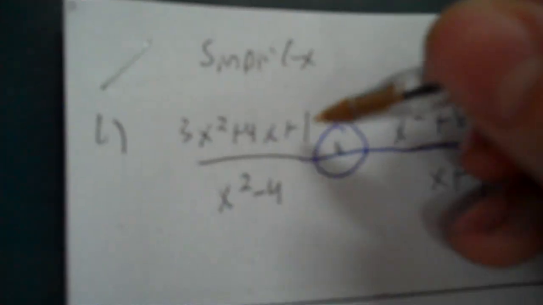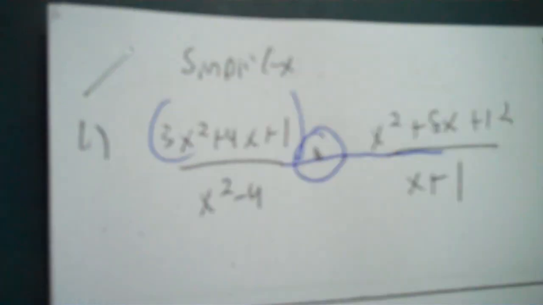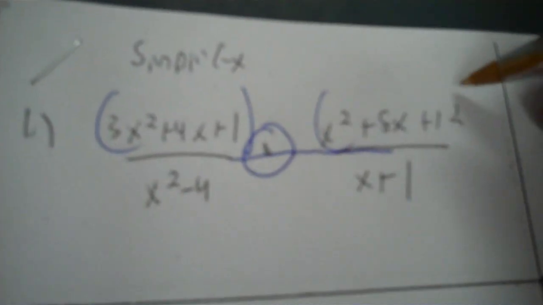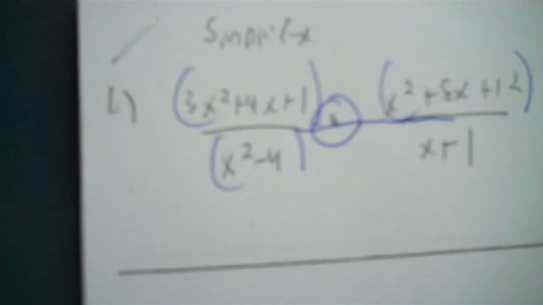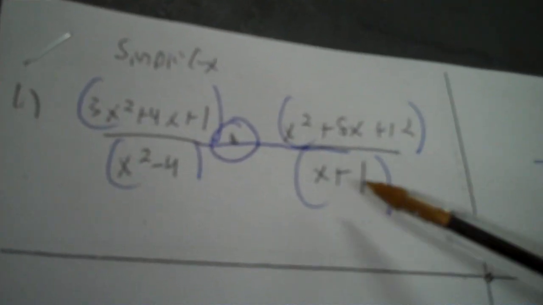Okay, now you got to put things in parentheses. So this goes in parentheses. So does this. So does this. The reason why they go in parentheses is because you see plus signs here, minus sign there, plus sign. Okay, now all that stuff needs to be factored in multiplication.